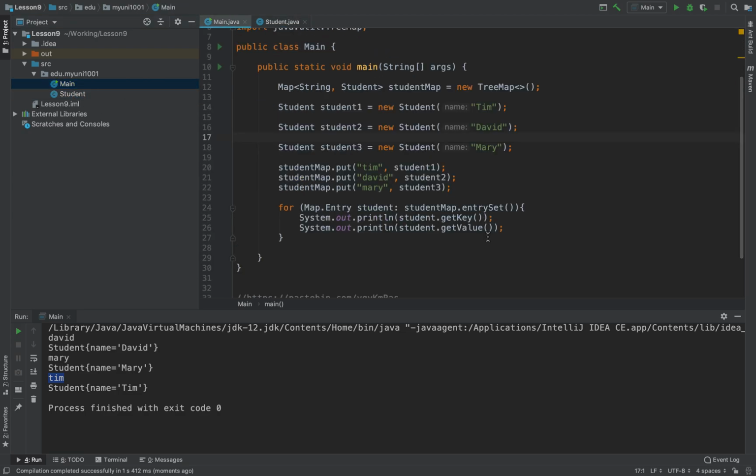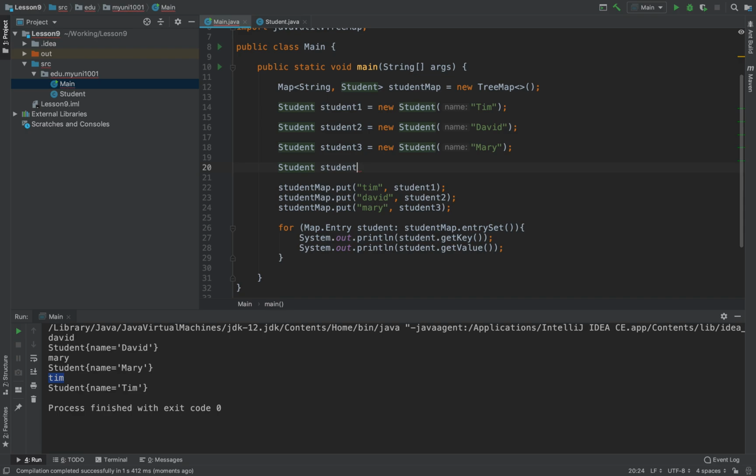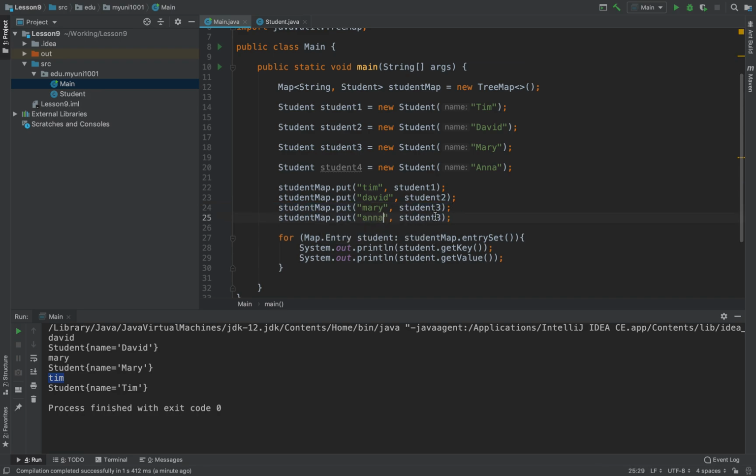So it's cool, right? Let's try to add another student to prove that TreeMap will have order. Let's say the name will be, well, we'll try something like Anna, for example. Okay, and then we add this student into the map. So this will be Anna and then student 4, and let's hit the run button. See what happens. Okay, so Anna will be on the top, then David, Mary and Tim. So everyone is just following alphabetical order.